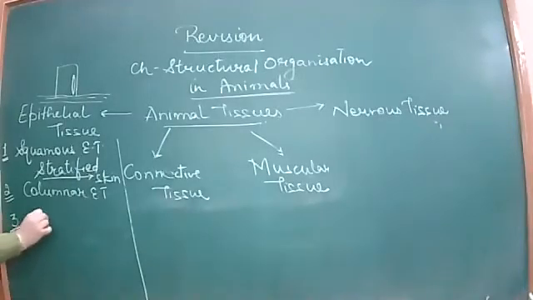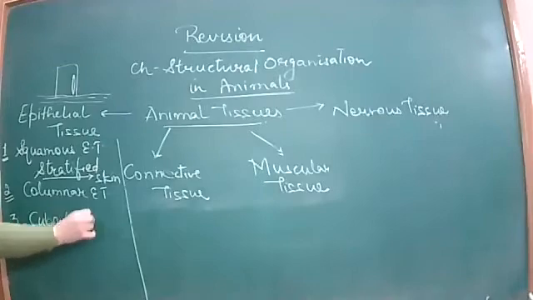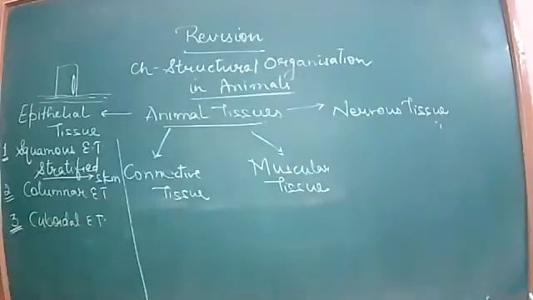Then the next is cuboidal epithelium. Cuboidal epithelial tissue, as the name says, means cube shaped, as wide as tall, right? So it is cuboid, cube shape basically. It is found in those parts of the body where a cushiony look is present, or where the requirement is for cushiony tissue. So this forms a layer in those parts. That is the cuboidal epithelial tissue, right?